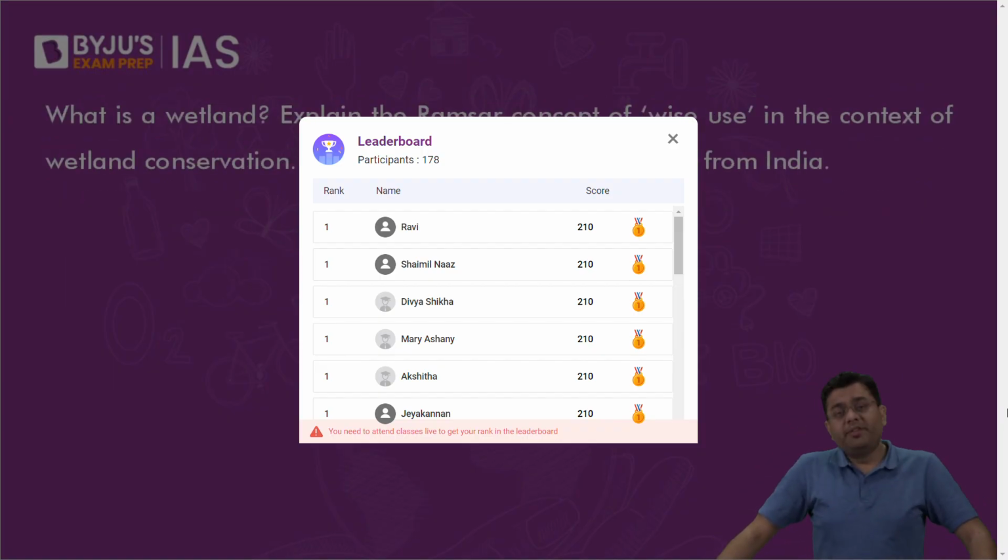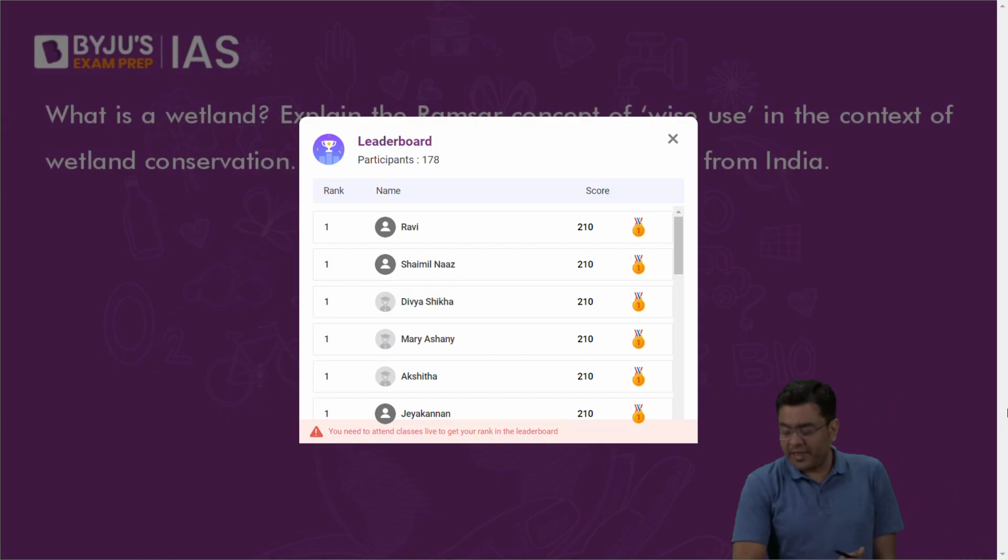Okay. Now, what is a wetland? Explain the Ramsar concept of wise use in the context of wetland conservation. Cite two examples of Ramsar sites from India. This is again in the simplest of terms. A wetland is a region across the land areas, across the terrestrial ecosystem, where standing water is present, where plants can grow, and a lot of organic biodiversity is found. The Ramsar Convention is about the conservation of wetlands, wise use, and the sustainable utility of wetlands.